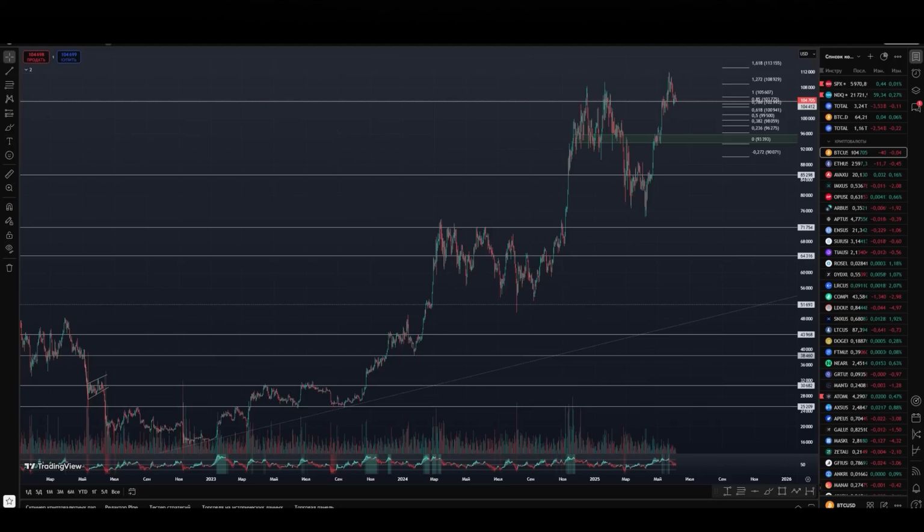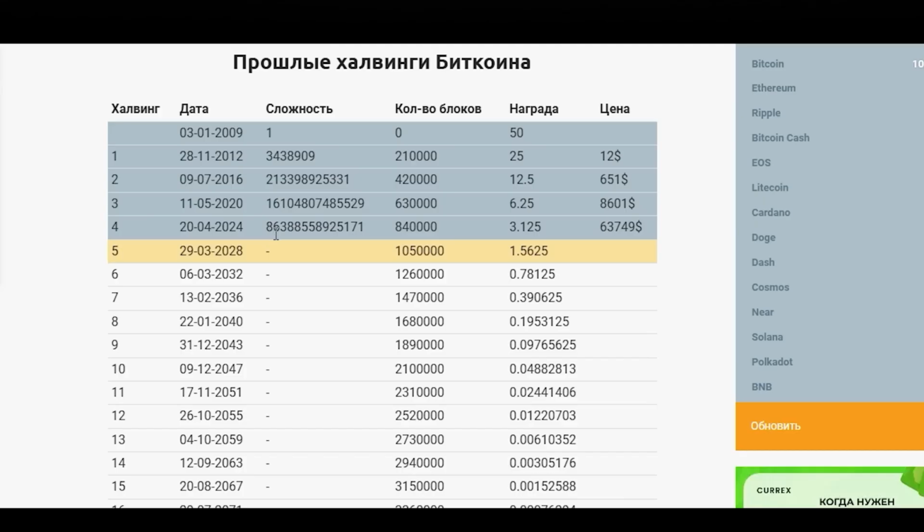phase. So, first of all, Bitcoin cycles are directly tied to halving. In other words, the reward for miners is gradually decreasing, and over time, it becomes more and more difficult to mine new Bitcoins. This happens once every 4 years, and cycles are actually tied to this.